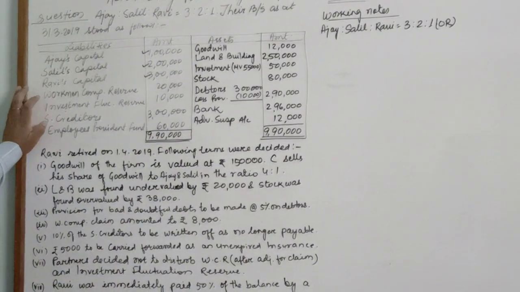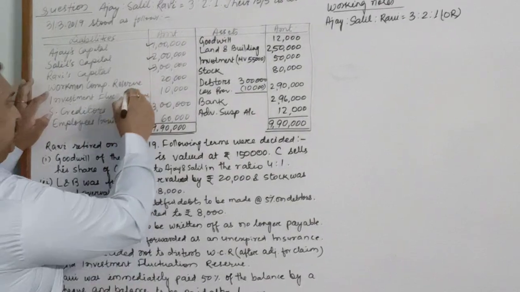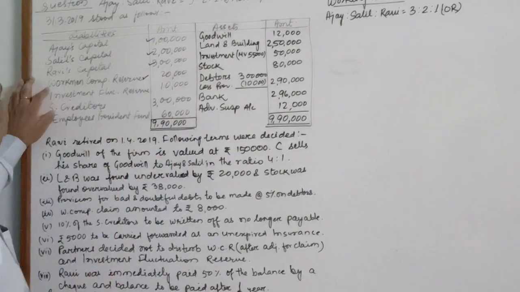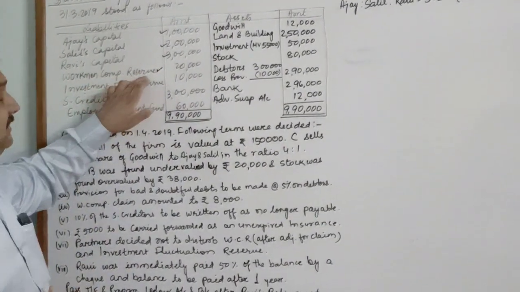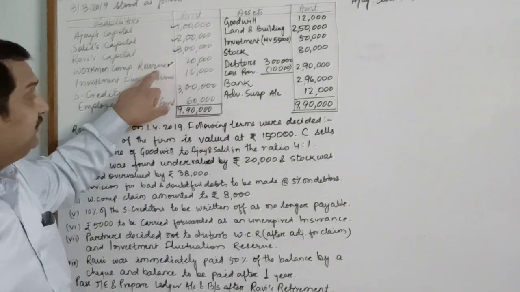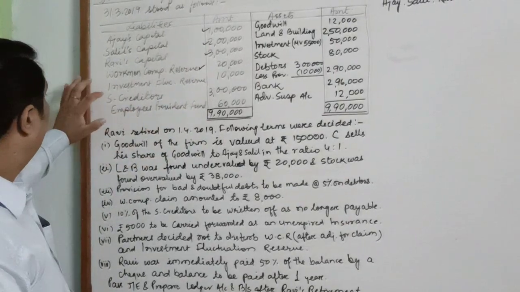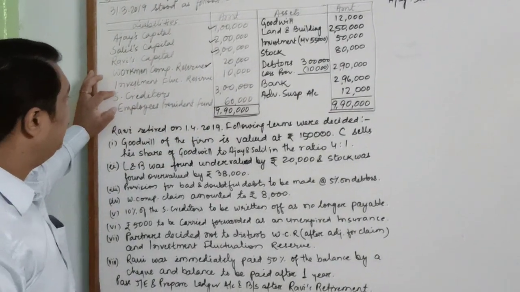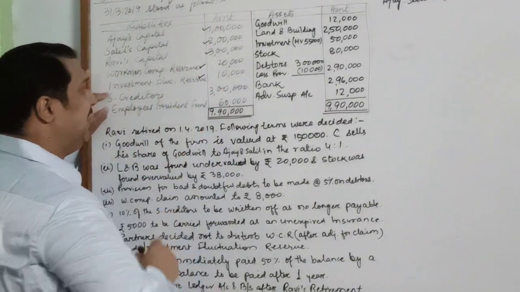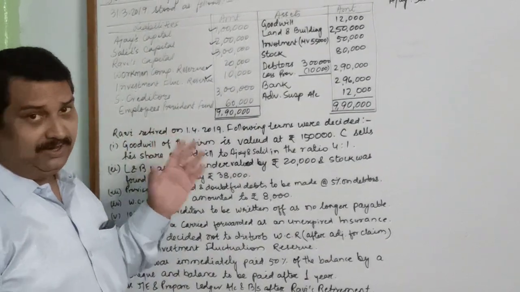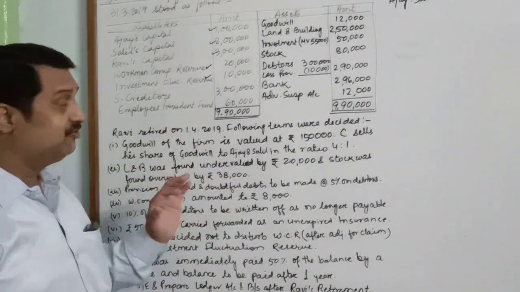We have workmen compensation reserve. Generally, we will put one tick because we have to distribute this reserve amongst the partners in case there is no other adjustment. The next item is investment fluctuation reserve, which we once again distribute amongst the partners if there is no other adjustment.